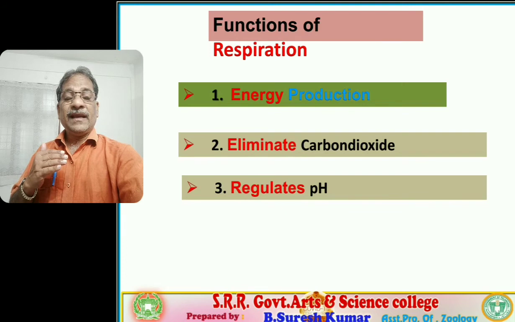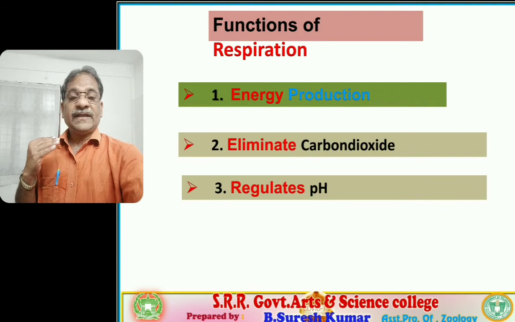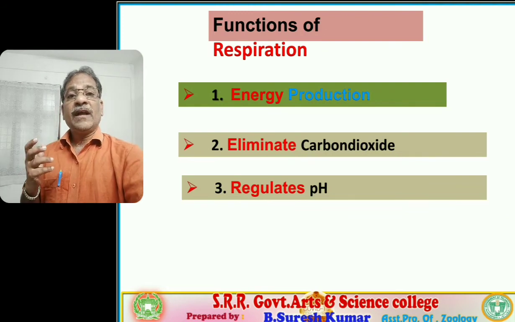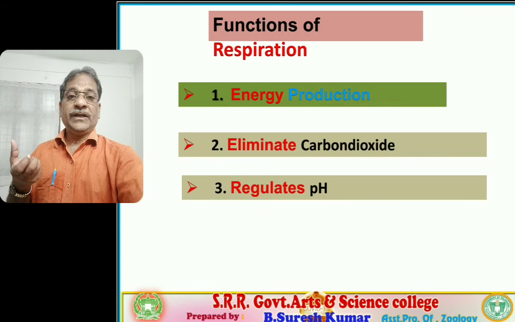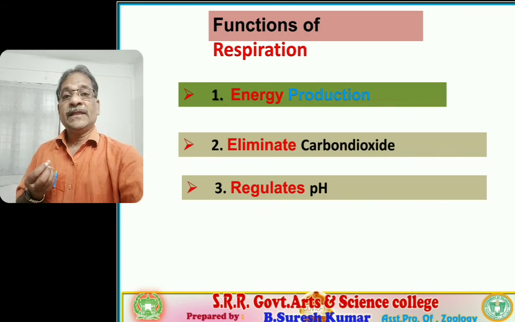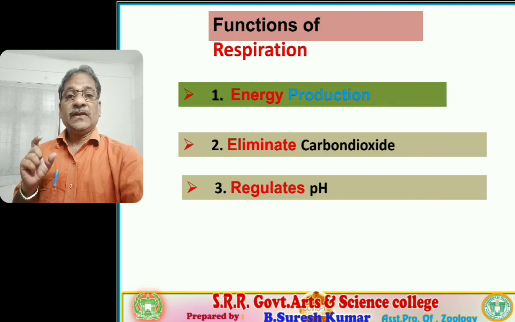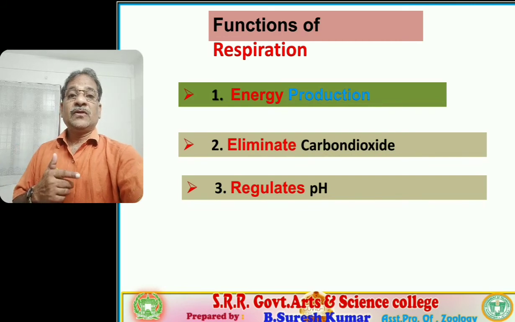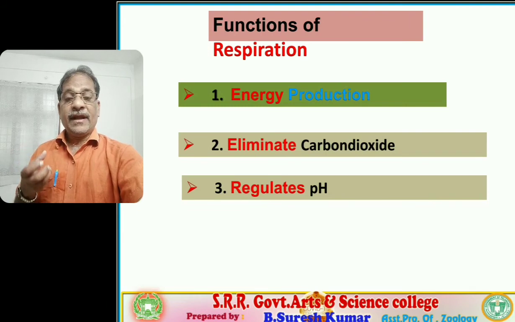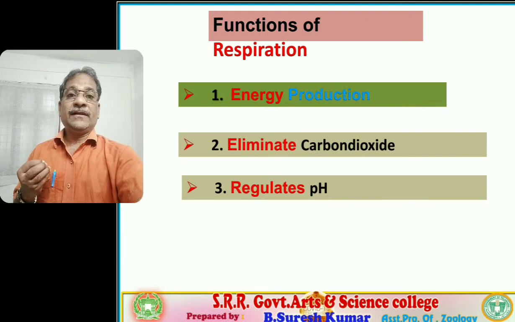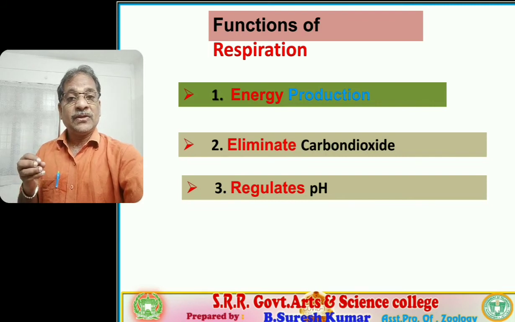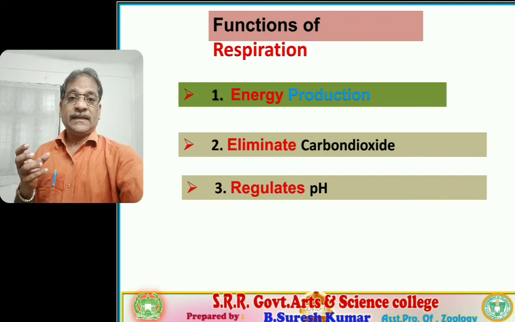If there is any disturbance in this equilibrium, in the pH level, what happens? Enzymes fail to function. Some enzymes function at lower pH, some at higher pH. If the pH level is disturbed, different kinds of metabolic activities are impaired, and that causes physiological disorder. So the regulation of pH is one of the important processes in our body.